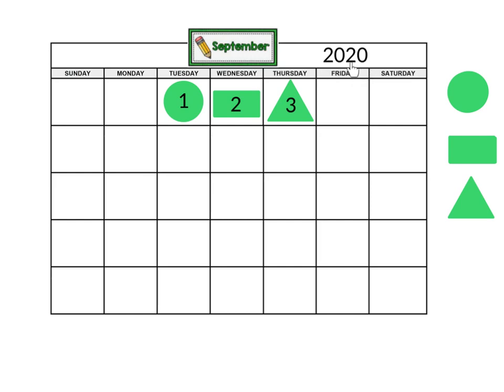Yes, still 2020. All right, so our pattern has been circle, rectangle, triangle. What do you think will be here? Could it go back to circle? Could we have a rectangle? Could we have another triangle? What do you think? Let me show you. We went back to circle, so our pattern is starting over. So our pattern right now is circle, rectangle, triangle, and then it's going to start over.